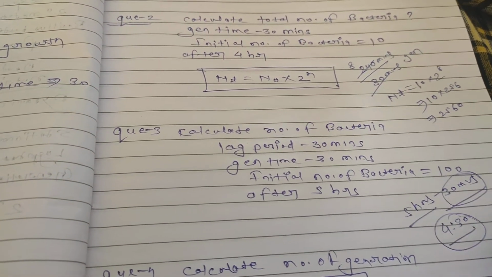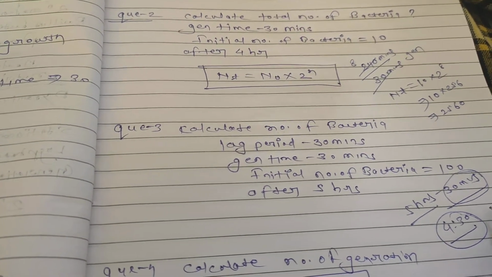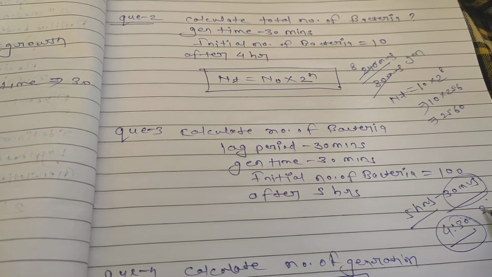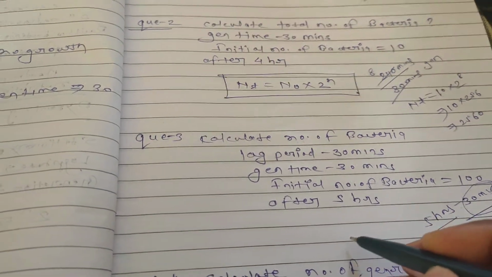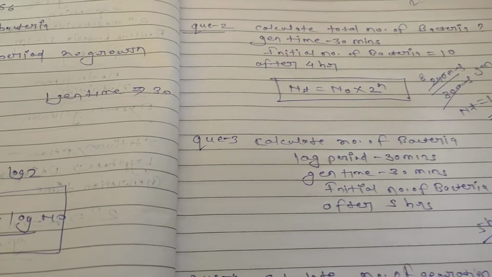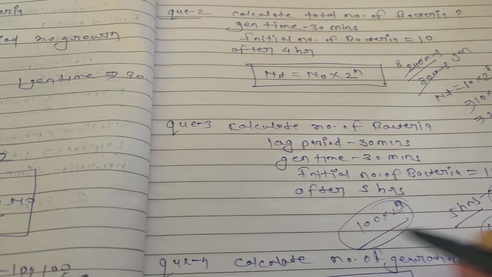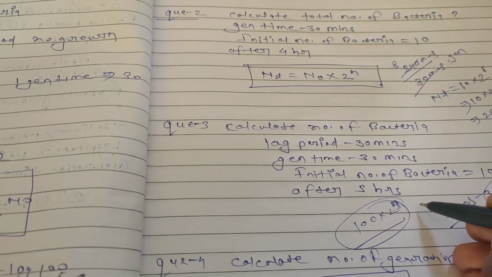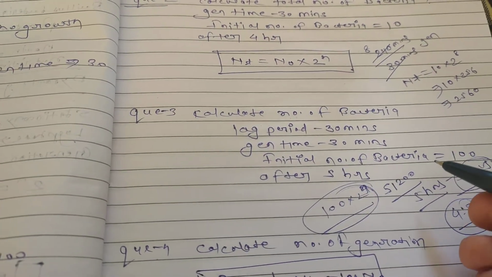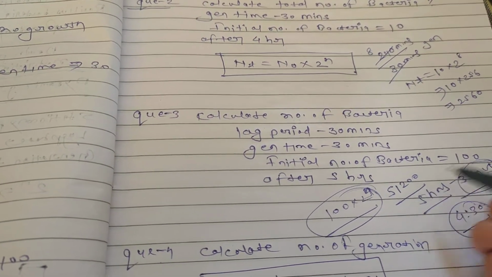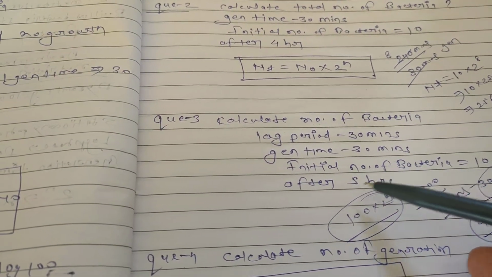So 4 hours 30 minutes converted into the number of generations gives 9. So we simply put the initial number of bacteria, 100, times 2 to the power 9. When we calculate it, it comes to 51,200 bacteria after the time of 5 hours.